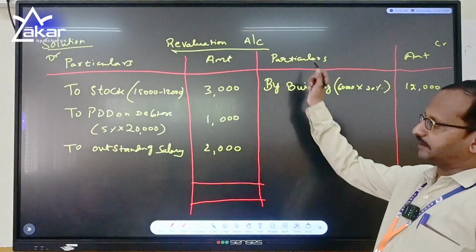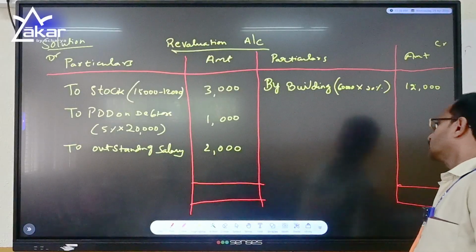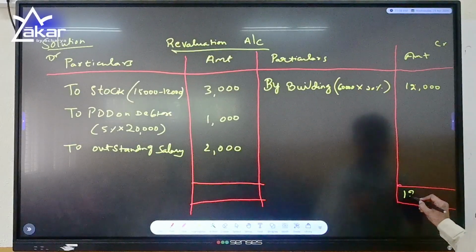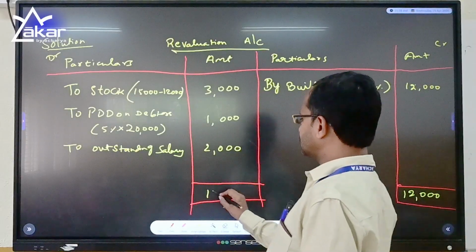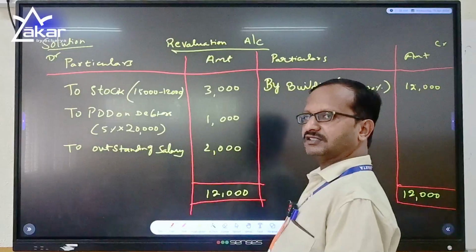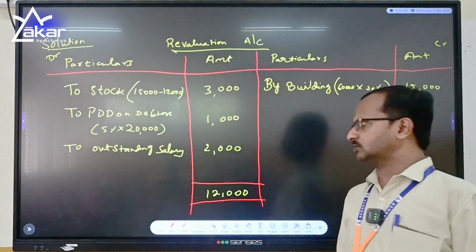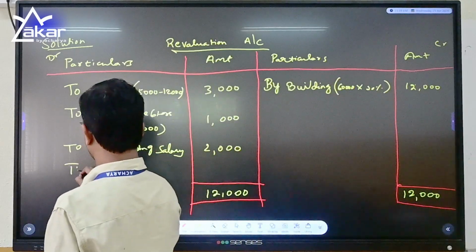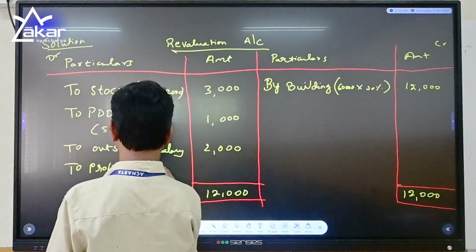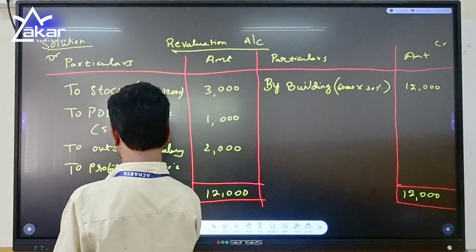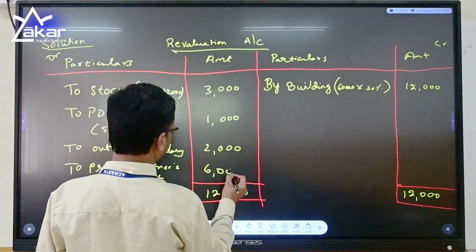So we have come up with all the adjustments: increase in the value of the building, decrease in the value of the stock, decrease in the value of the debtors, and there is an expense. So when we total it, the credit side has more value than the debit side. So to equalize, 12,000 is the total of the credit side. On the other hand, we have only 3 plus 1 plus 2, that is 6,000. So the remaining is my profit, profit to partners capital account, and this will come to 6,000.